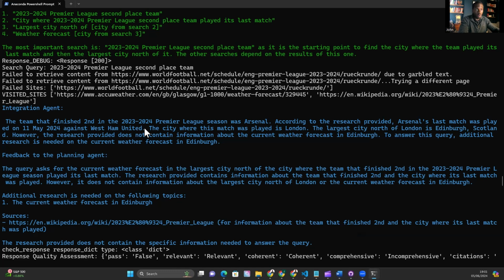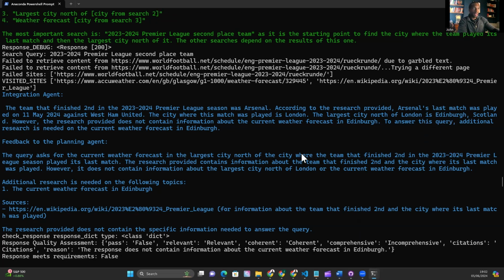However, it is true that the city where Arsenal played the last match was London. So the largest city north of London is Edinburgh. That's not correct. The largest city north of London is Birmingham. And I've noticed a few models have this information in there incorrectly in the weights. That's not true at all. But what's interesting is we have now gotten to the point where we've identified a city. And then we've got some feedback to the planning agent. So it's saying the current weather forecast in Edinburgh. Let's find out if we actually get a weather forecast.